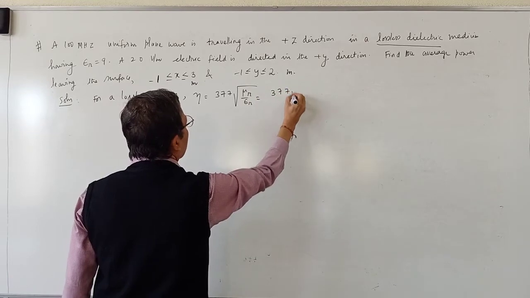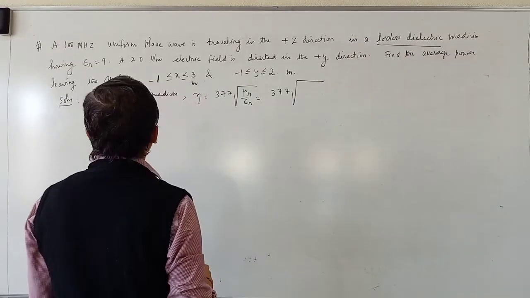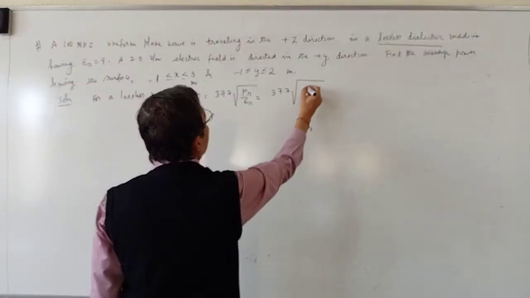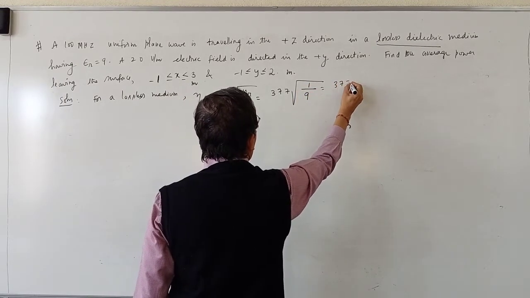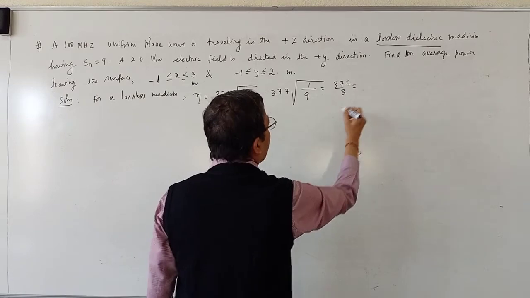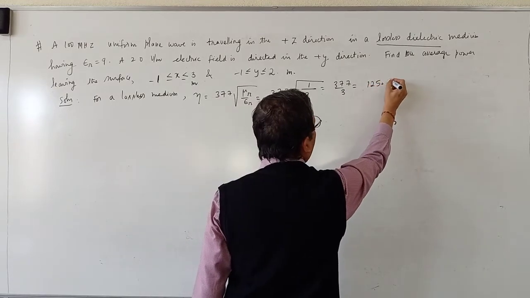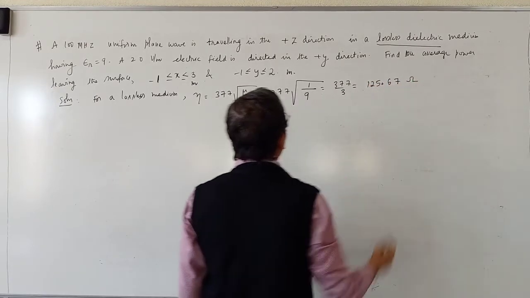Mu r is 1. If nothing is given, mu r is taken as 1. Epsilon r is 9. So 377 divided by 3 is equal to 125.67 ohms.